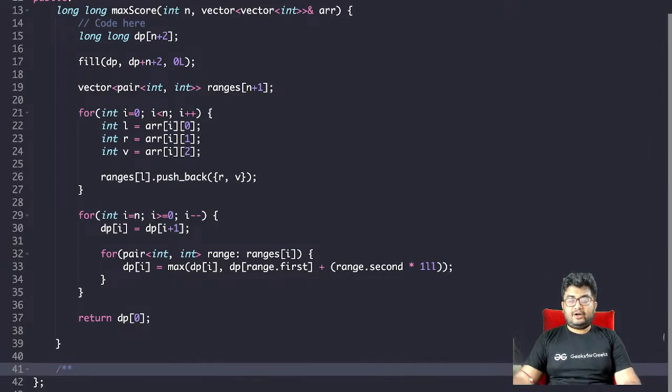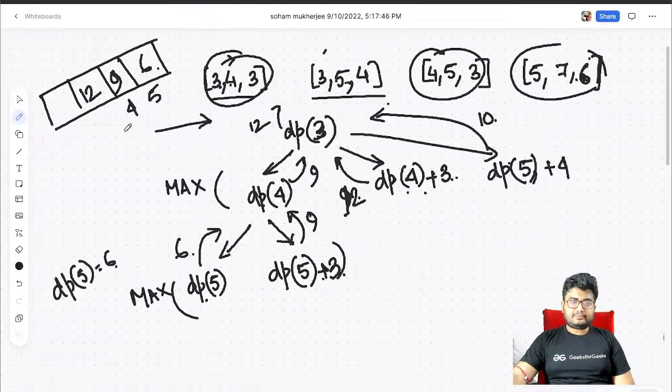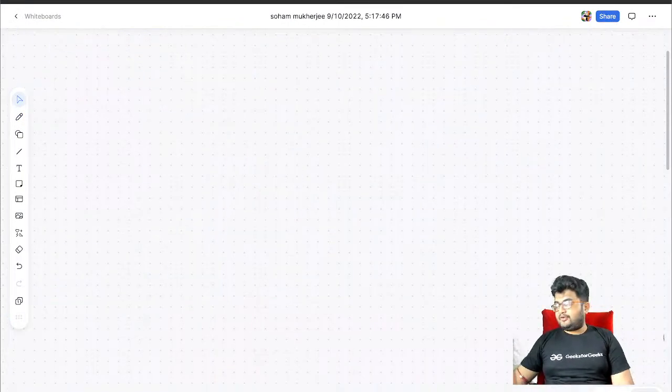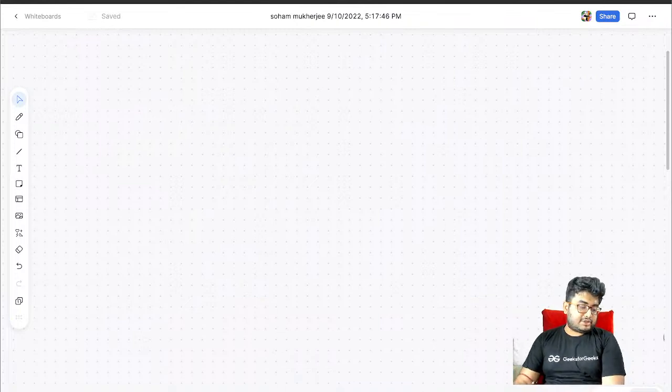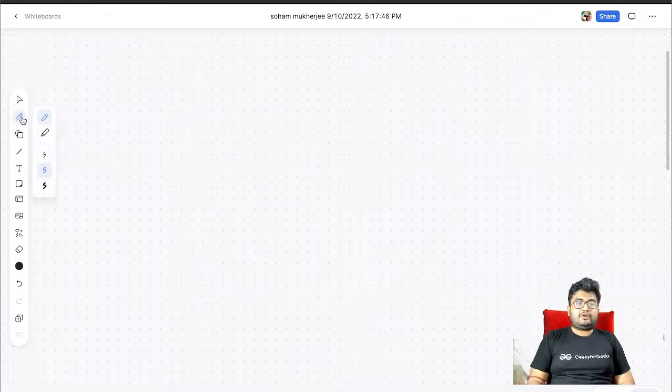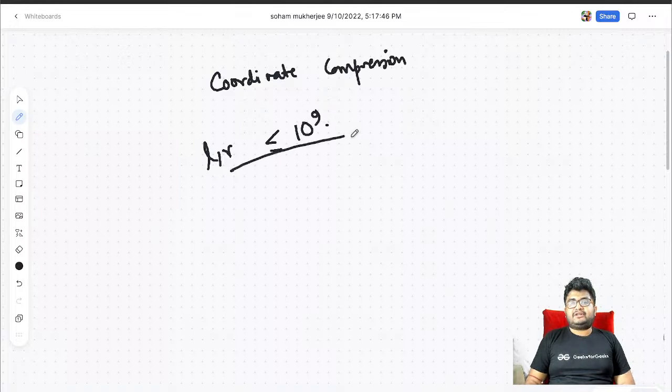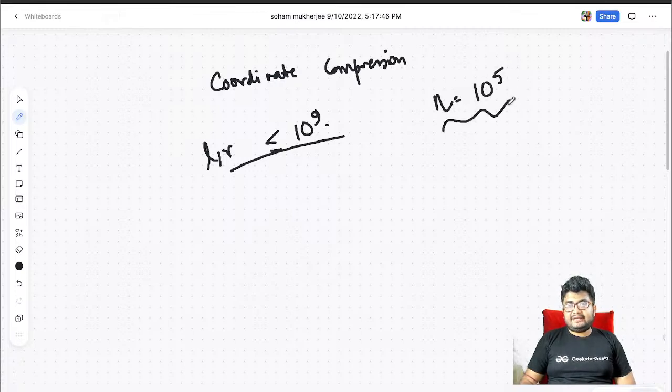Let's use the whiteboard. I'm pretty sure many of you have already heard of this technique, but it is called coordinate compression. What it says is, let's say you have ranges with L and R values of the order 10 to the power 9. But how many ranges will you have? The number of ranges will be of the order 10 to the power 5 only, right?